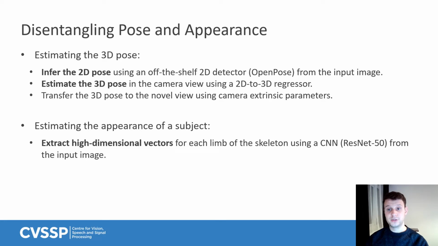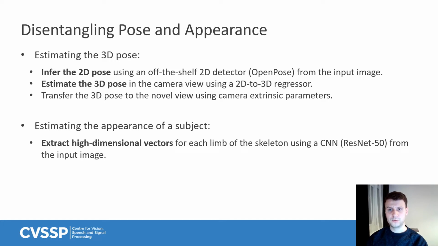From the input image, our model encodes two modalities, the subject's pose and its appearance. Regarding the pose, we first infer the 2D pose from the input image using an off-the-shelf 2D detector, which is OpenPose. Note that this is the only part of the pipeline that is not trained. From this 2D pose, we use a 2D to 3D regressor, which is a small, fully connected neural network, in order to infer the 3D pose in the camera view relative to the root joint.